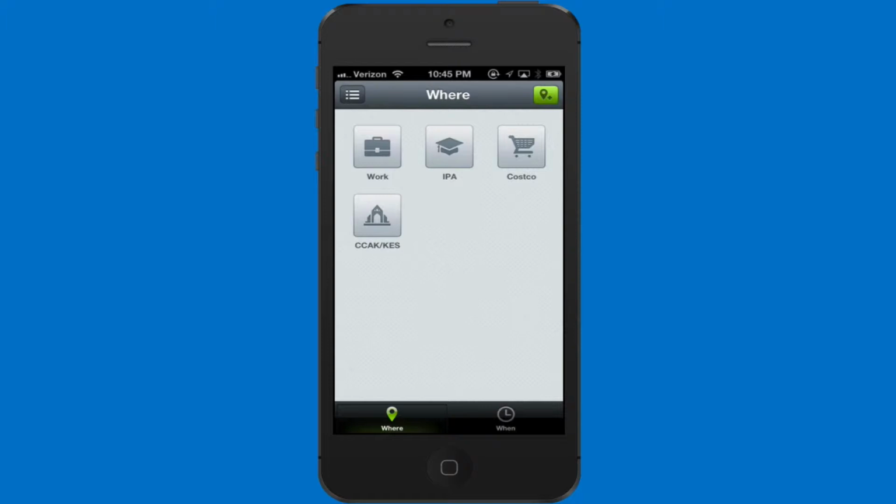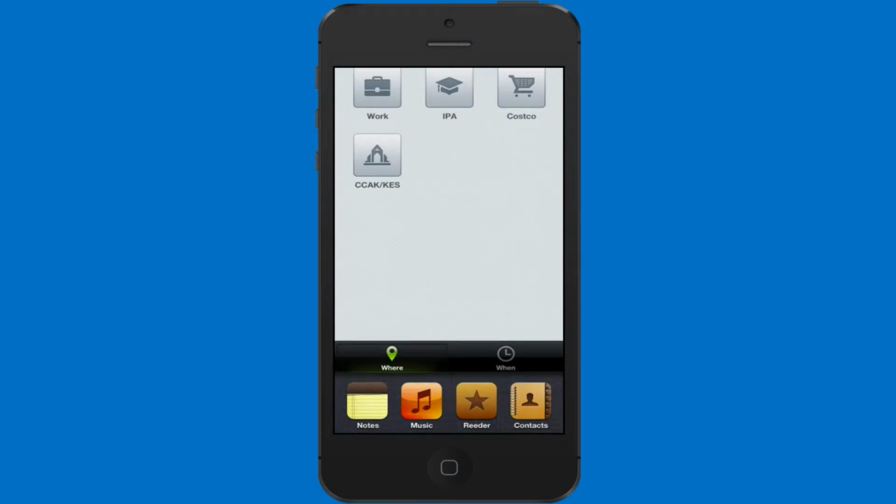If I double tap to go back to the basement, I can also close apps. I do that by simply holding down on an icon until they start jiggling. And I can tap on these red minus buttons to close the apps.